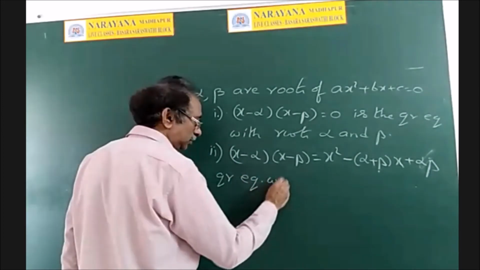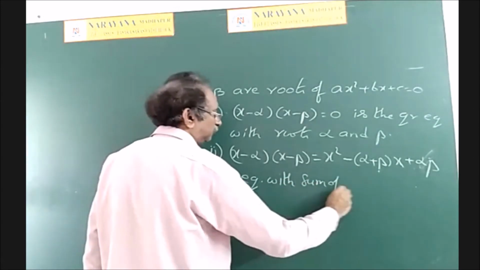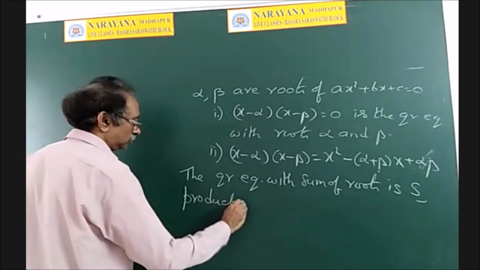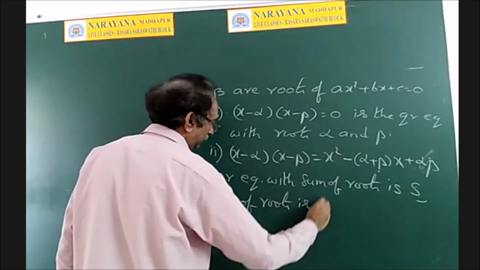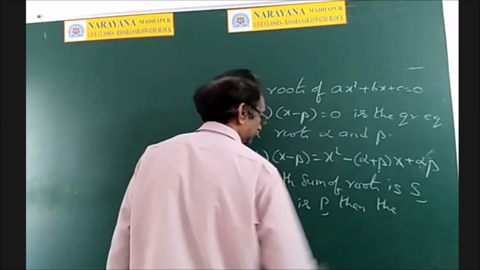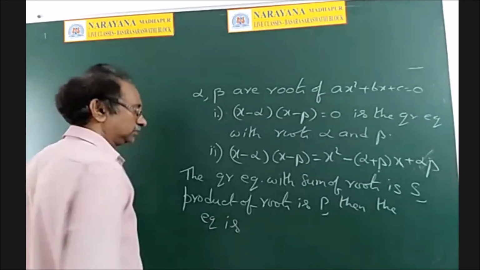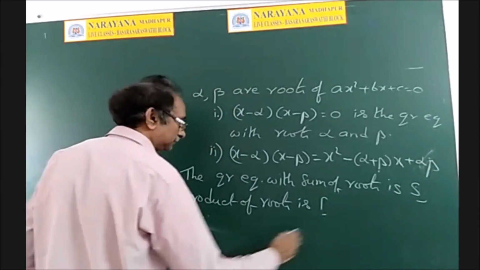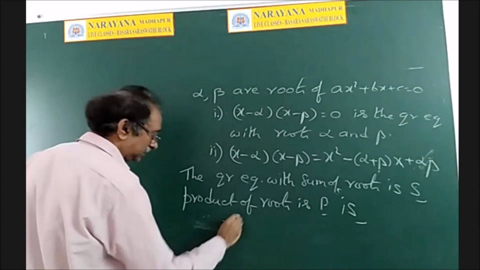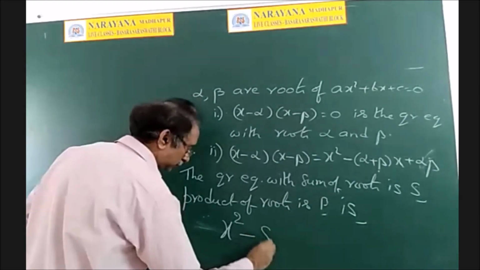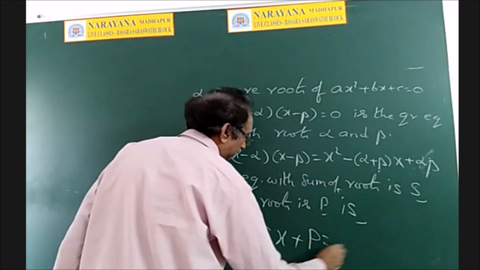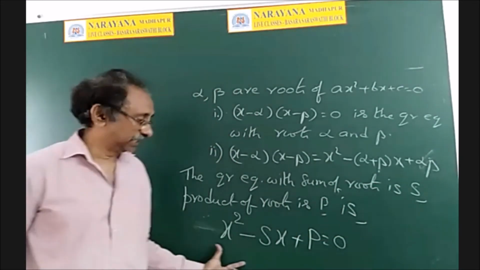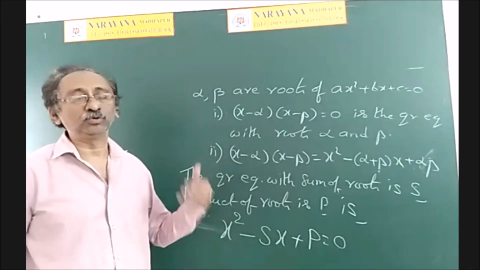The quadratic equation with sum of roots s and product of roots p is x square minus s into x plus p equal to 0. This is important. If you know the sum of the roots and the product of the roots, you can directly write the quadratic equation without knowing the actual roots.